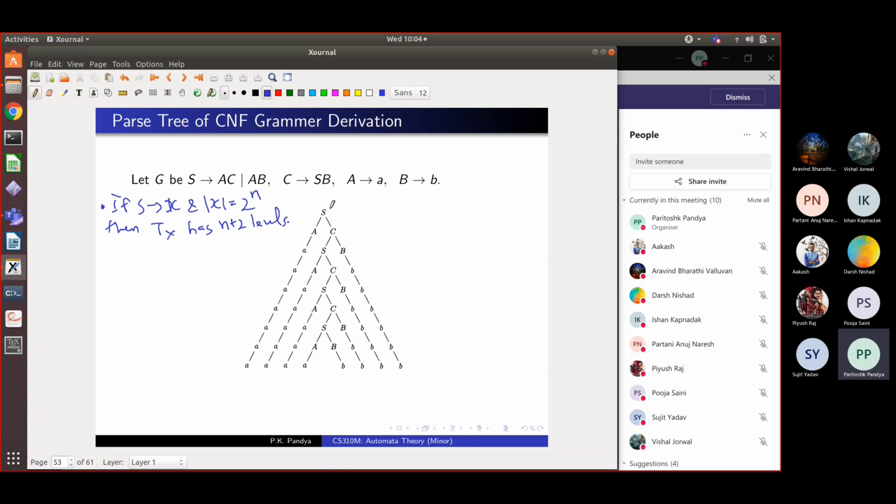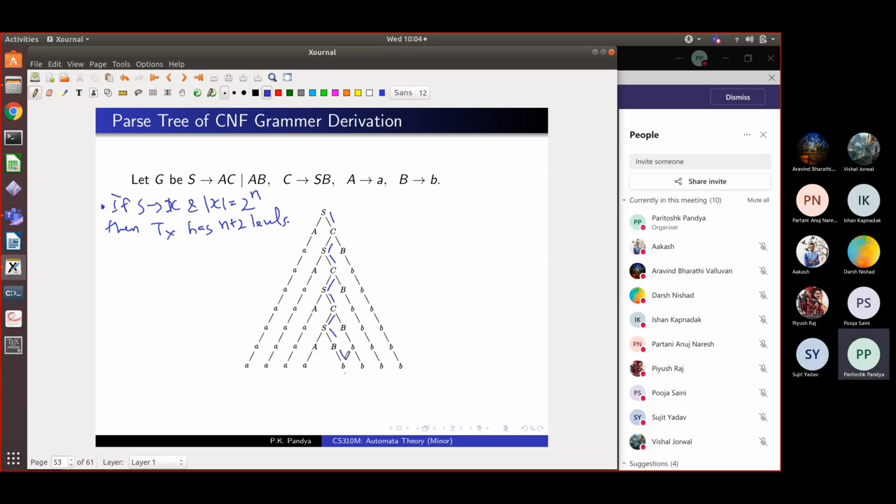Since this has n plus 2 levels, consider the longest path going from the start symbol, the root of the tree, to one of the leaves. So maybe we can consider a path which goes like this. I can show you that path, but it could be a path like this, right?